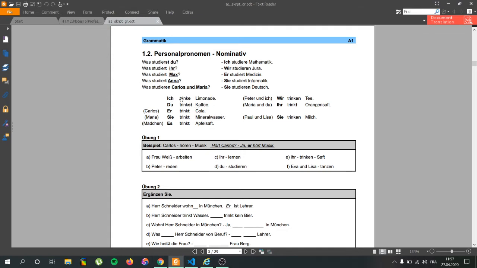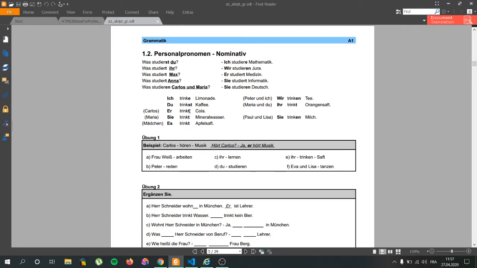That should be like trinken, which is drinking. That becomes ich trinke, du trinkst, er trinkt, sie trinkt, es trinkt. Wir trinken, ihr trinkt, sie trinken. You can notice that it's basically the same stuff.